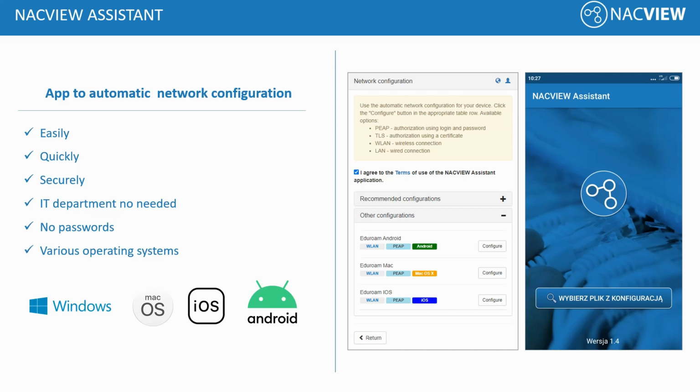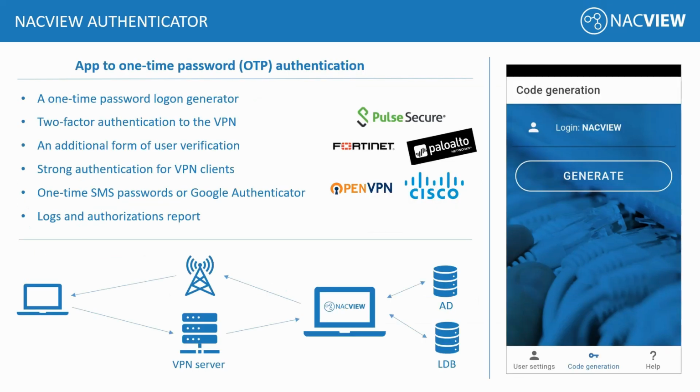NACVIEW Authenticator is another of our applications that comes with the license at no extra cost. It allows you to generate a one-time password for logging into the network, and above all, it can act as a second authentication factor for a VPN connection. We have integrations with many popular VPN solutions. This is a very desirable application, often used by our clients.